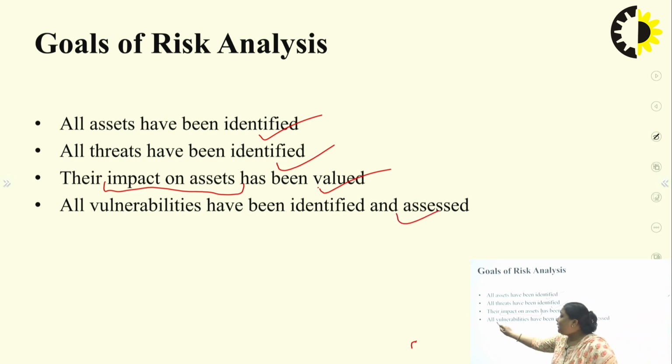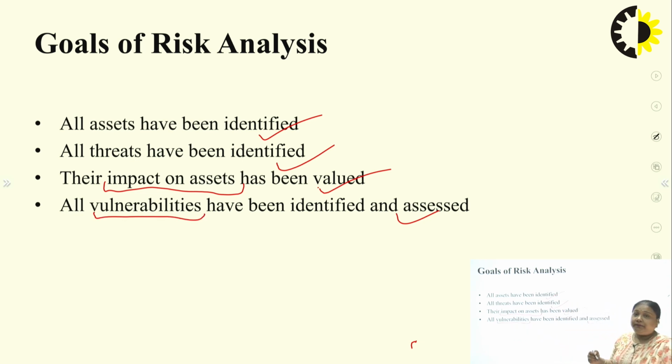As we already said, vulnerabilities are the loopholes in the information system that can be exploited by the threats or the risk. These vulnerabilities should be identified and assessed. That means the user should know these are the loopholes in the system, and what type of threats can exploit these vulnerabilities. It should be clear.